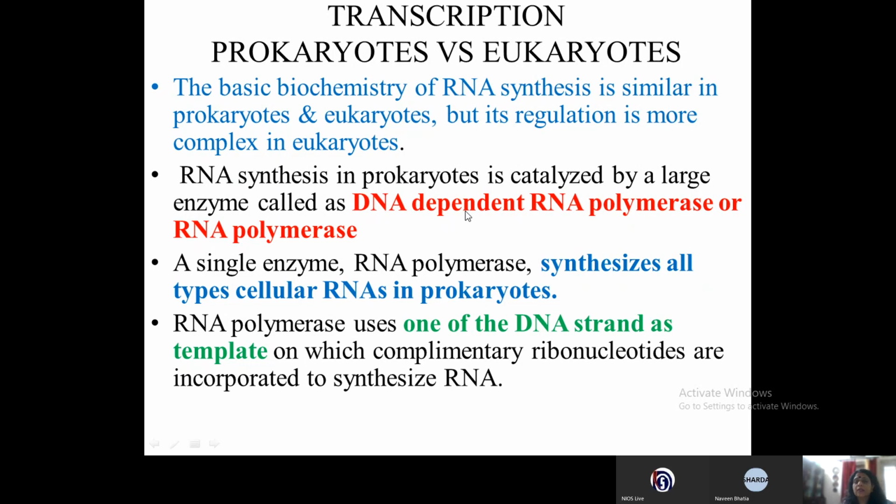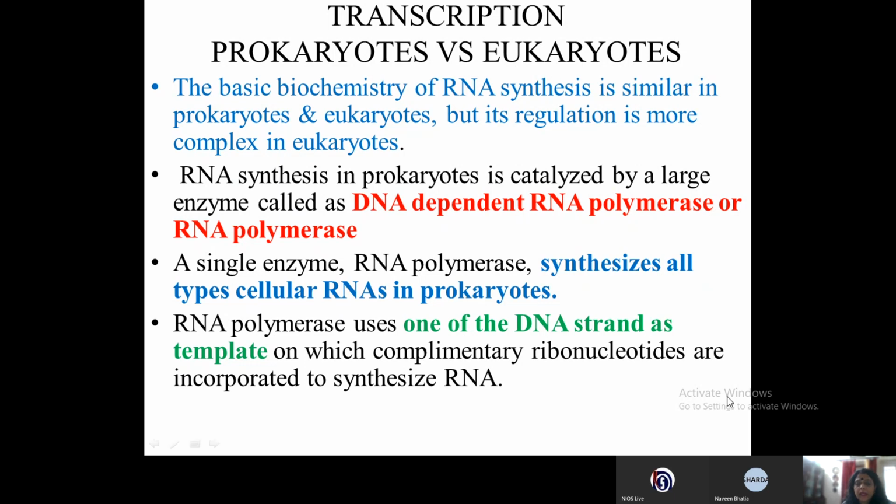Then the RNA synthesis in prokaryotes is catalyzed by a large enzyme, which is also called DNA dependent RNA polymerase, or RNA polymerase, because it sits on the DNA template. A single enzyme, RNA polymerase, synthesizes all types of cellular RNAs in prokaryotes. So in prokaryotes, there is a single RNA polymerase which will transcribe all three types of RNA, that is the mRNA, the tRNA and the rRNA.